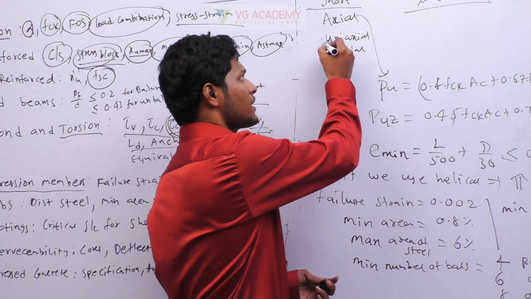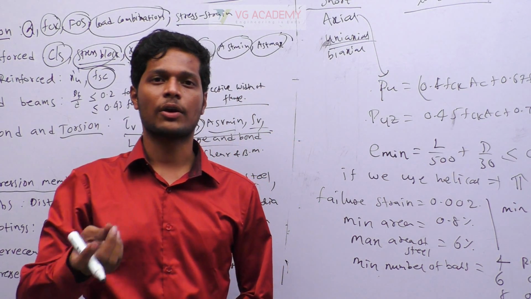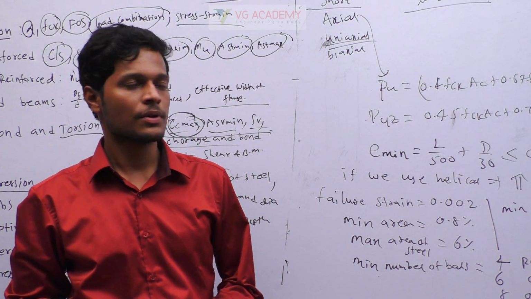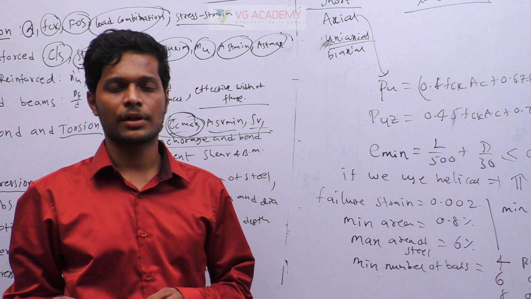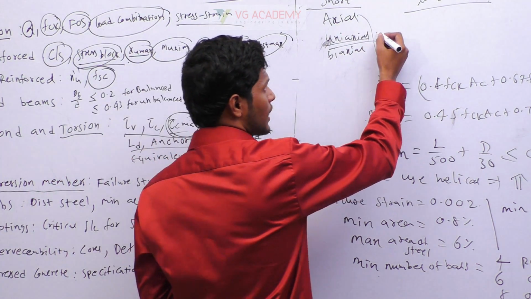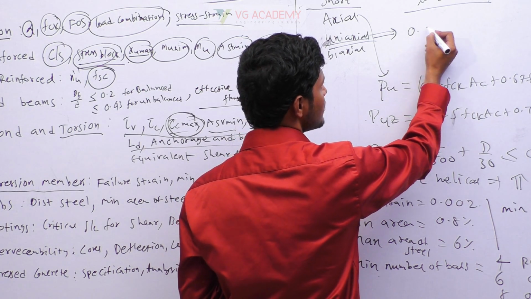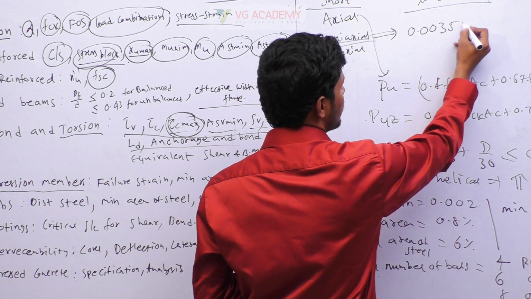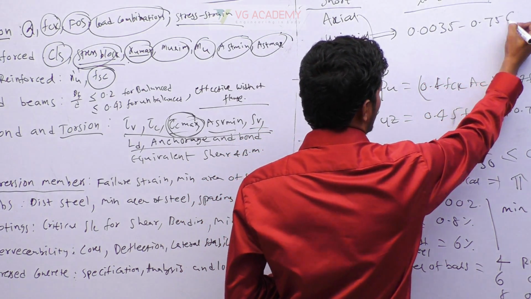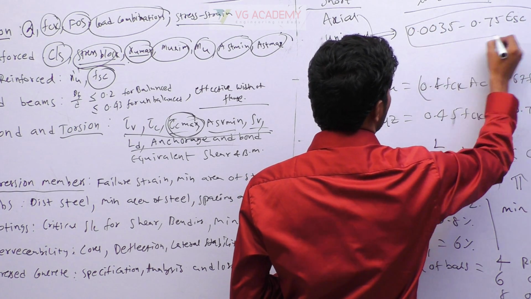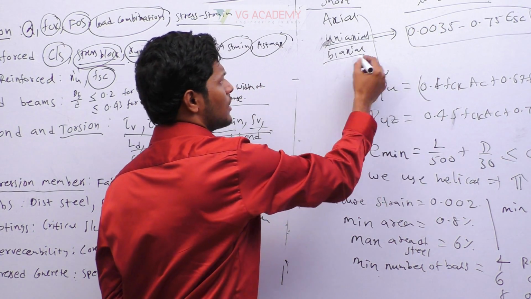Okay, uniaxial design requires something called interaction curves. As they cannot provide an interaction curve in the exam, in uniaxial what you have to remember is the maximum failure strain, which is 0.0035 minus 0.75 times the strain at the least compressed fibre. This is very, very important.